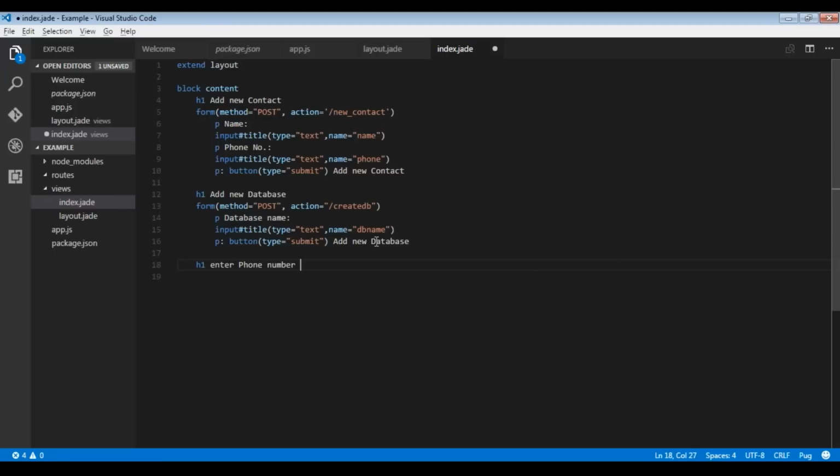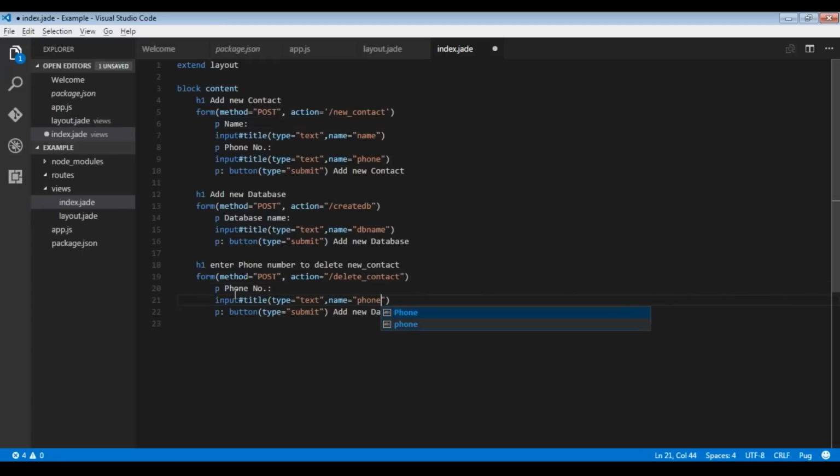Then we have a form to enter a phone number to delete a contact. We'll copy the form. Then method is post. The action would be delete underscore contact as we specified in our app.js file. And then we need a phone number. Delete the contact. The name should be phone. And at last we have delete contact.